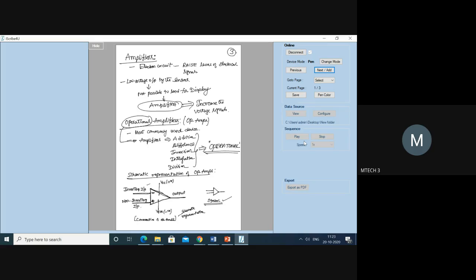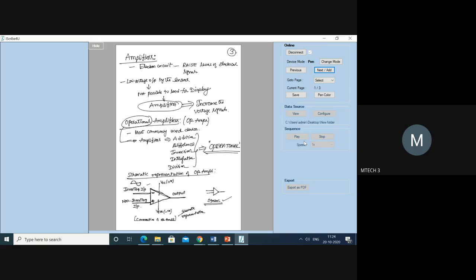Now the input marked with negative is called the inverting input. What is going to happen? Here, this is a signal, one sine wave, and this is your input signal.